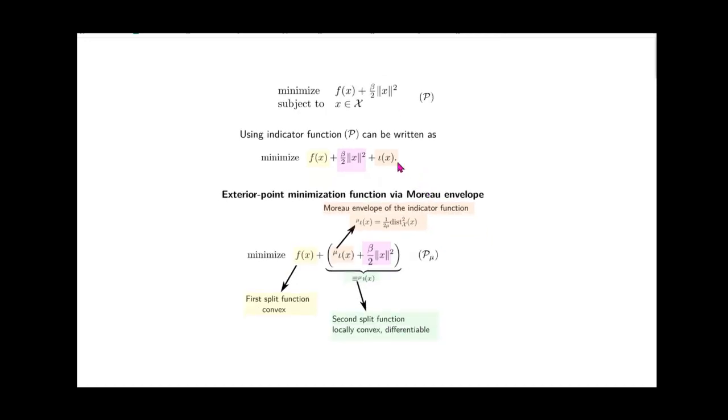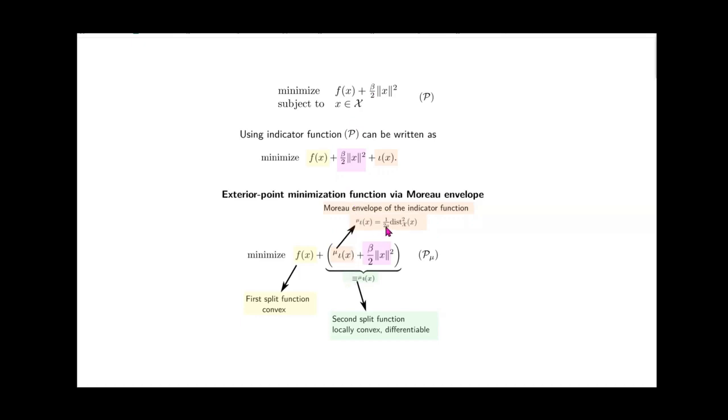However, the next step is we replace this indicator function I_X with its Moreau envelope, which is a global under-approximator of the indicator function, and is defined as follows. The Moreau envelope of I_X is equal to 1 over 2 mu, where mu is a positive penalty parameter, times the distance squared from the set X. Using this Moreau envelope, we can write the exterior point formulation of our original problem, which is a penalization of the original problem.